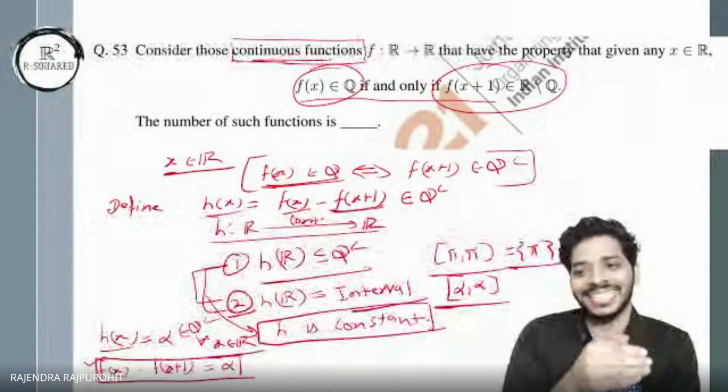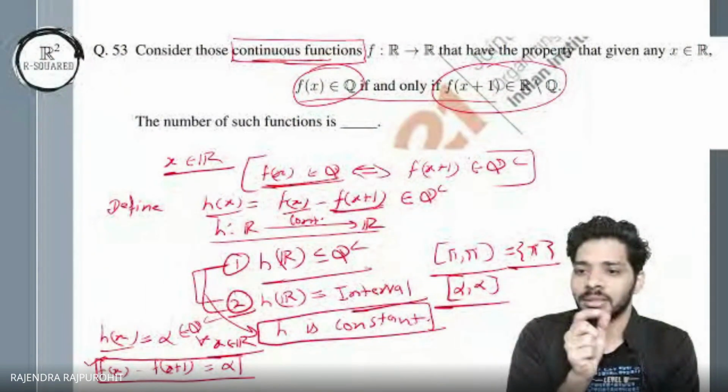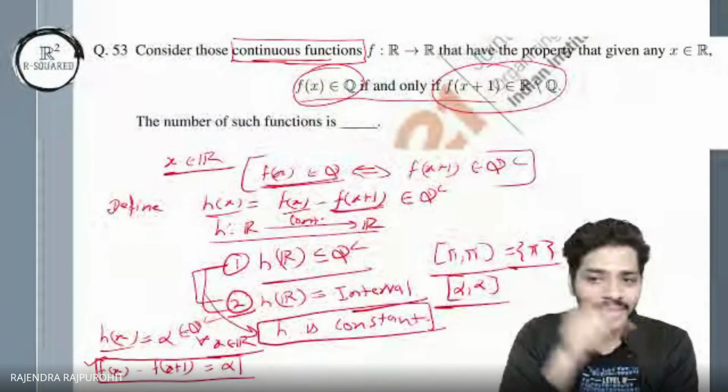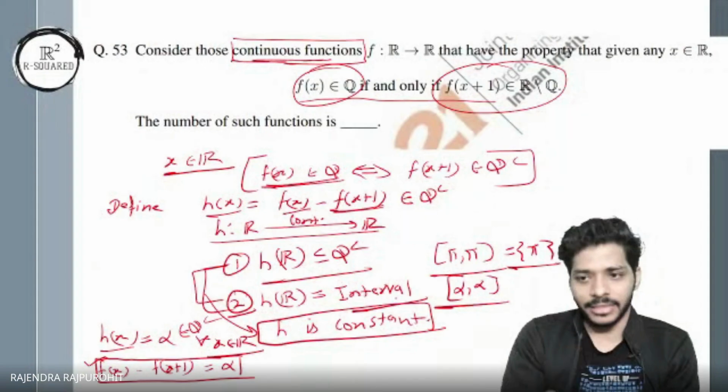You had to arrive here, because now we are getting that the difference is constant. Before that, we didn't know that the difference is constant. So how does that help us say that it's empty? Yeah, that I'm arriving on.